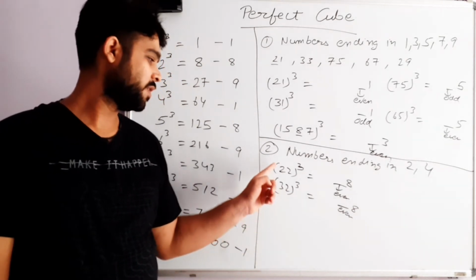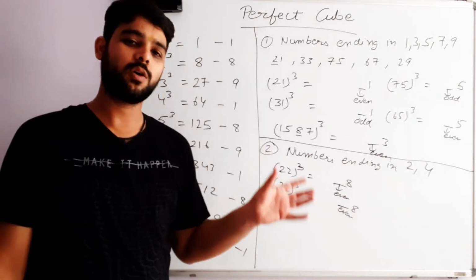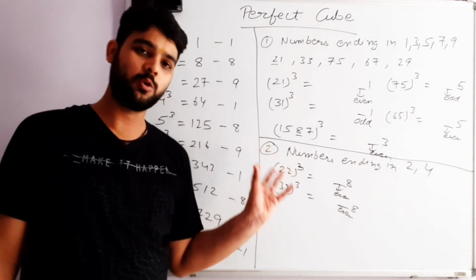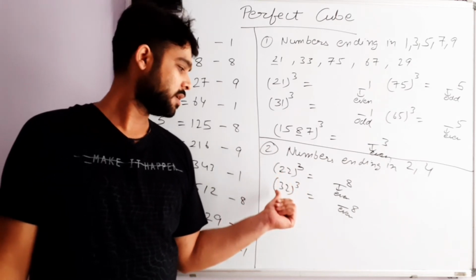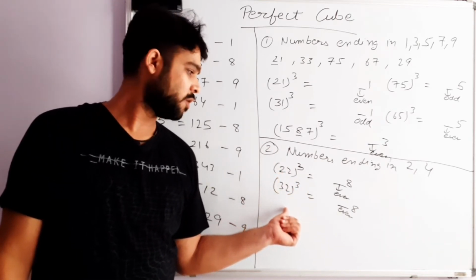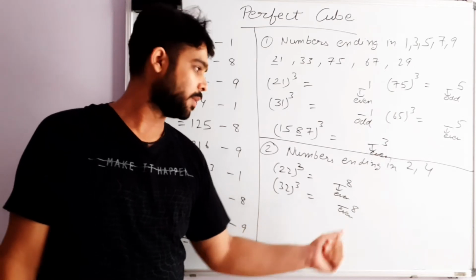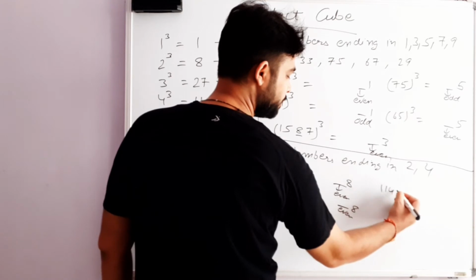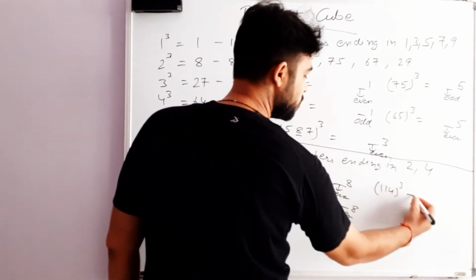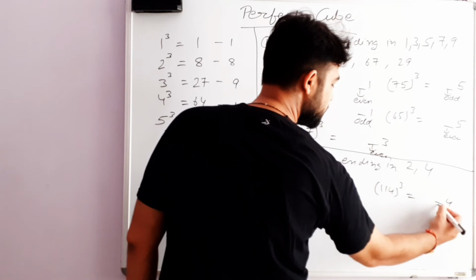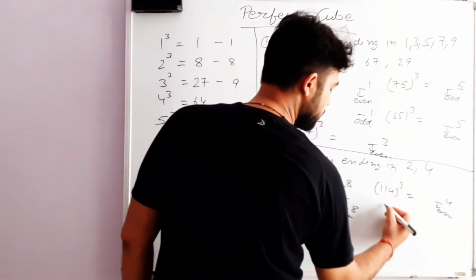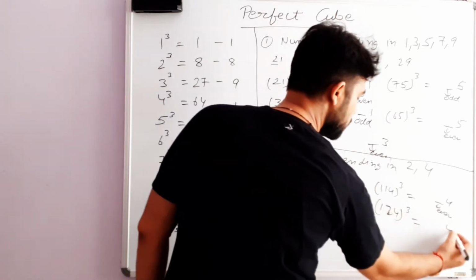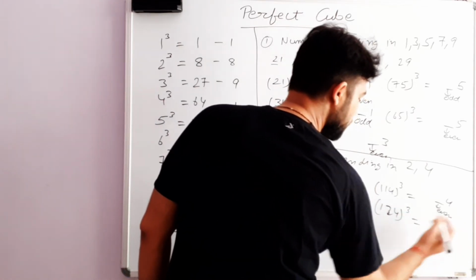Irrespective of what we are having here, the cubes of numbers whose last digit ends in 2 will always give you the second last digit as an even number, 2 or 4. Similarly, 114 cube will give you the last digit as 4 and the second last digit as an even number. 134, 124, for example, will give you the second last digit as an even number.